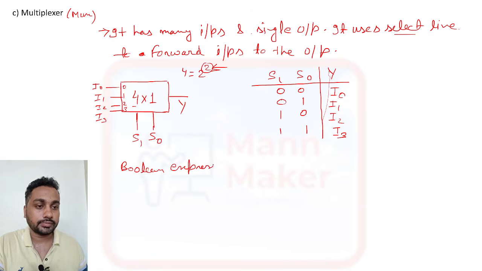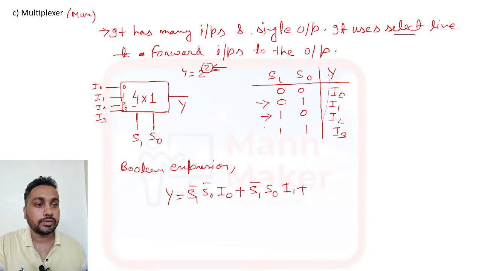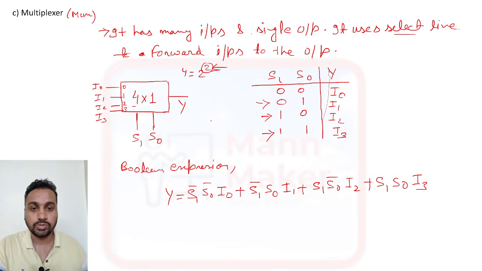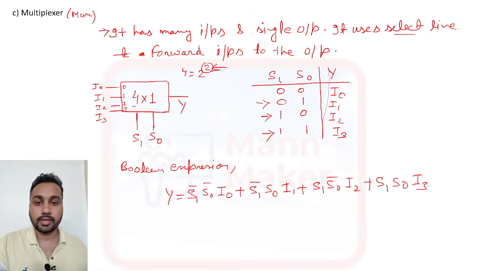So the Boolean expression will be Y equals S1 bar S0 bar with I0. Then plus, from this side, S1 bar and S0 with I1. Now this one is S1 and S0 bar with I2. Now come to this one: S1 and S0 and I3. This is the Boolean expression for the 4:1 multiplexer.